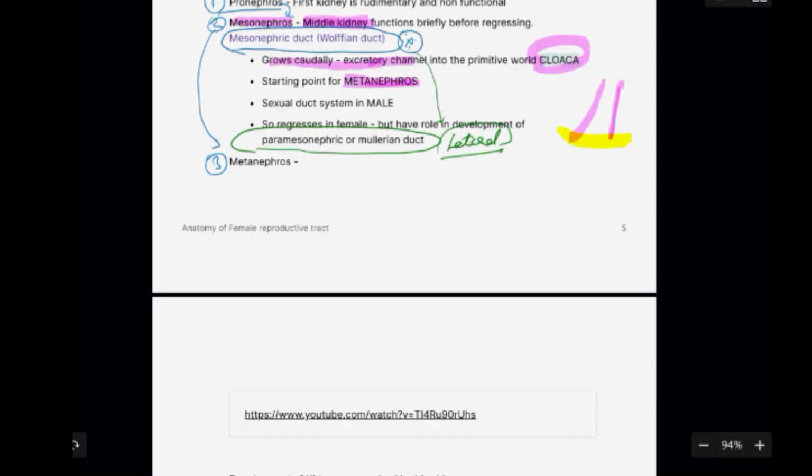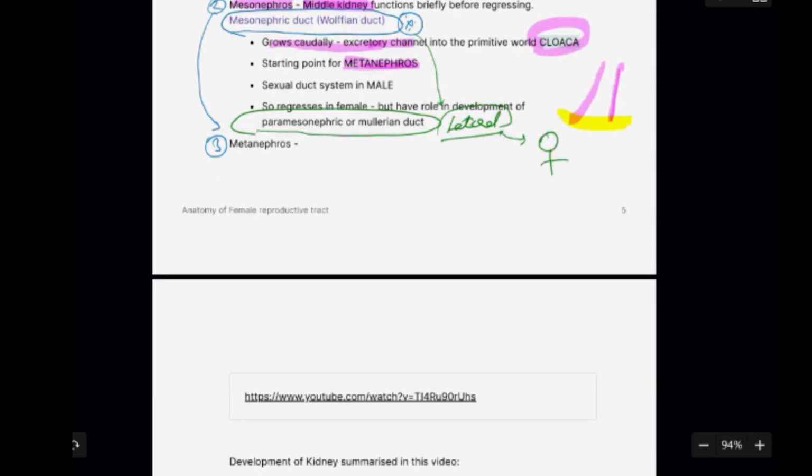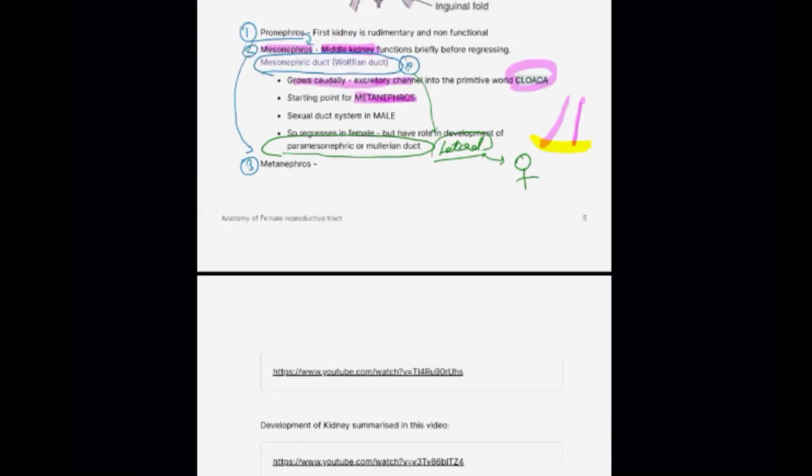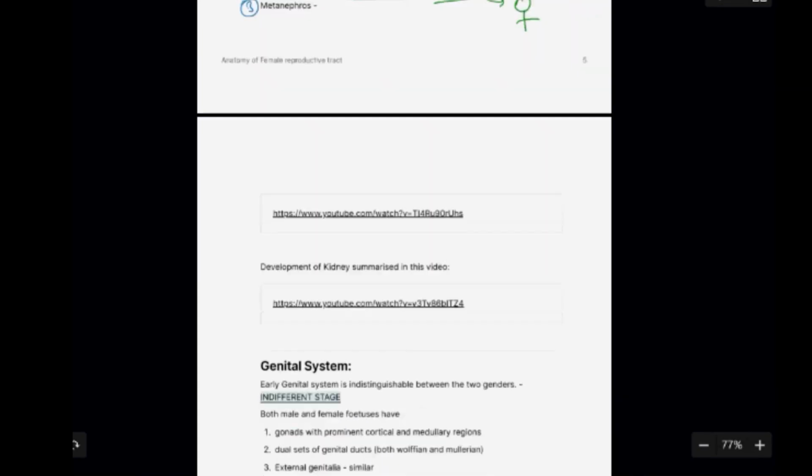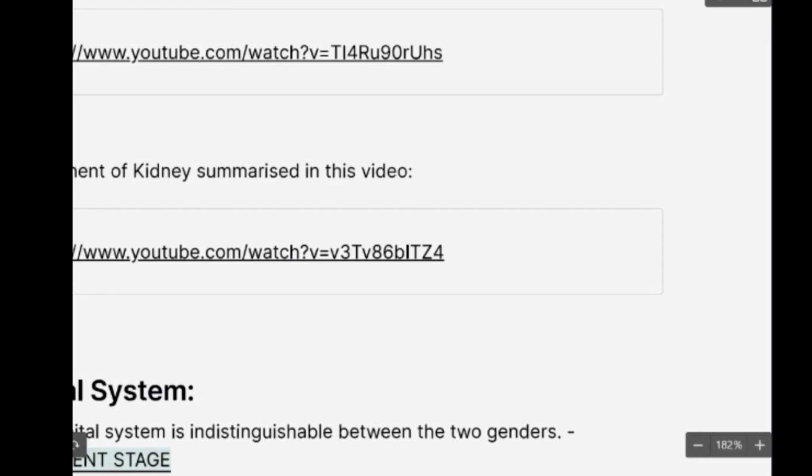Okay, so this is why any congenital anomaly in the urinary system is going to have an associated anomaly in the reproductive system also. That is why if you have a patient with any disorders of sexual organs, okay, the disorders of development, that's called DSD, disorders of sexual development. So when you have any patient with a sexual developmental disorder, you have to look at the renal system of the patient to diagnose if there are any other anomalies.